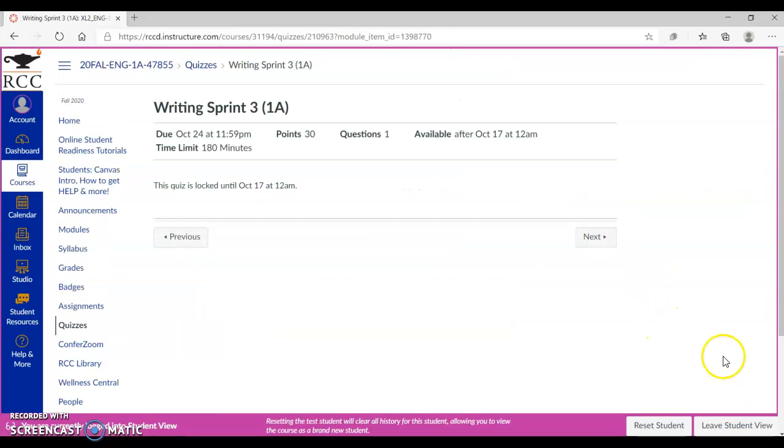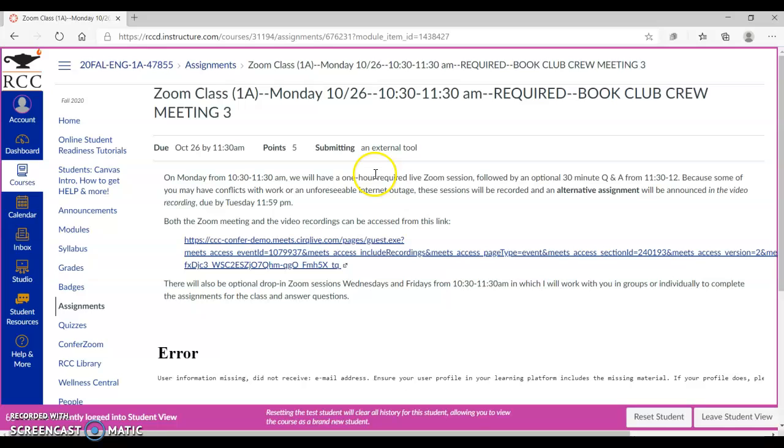When you look at Writing Sprint 3, I have it locked right now, but it's going to be open starting tomorrow. Writing Sprint 3 will focus on arguing a position, and I give you several things that you can choose from for that. After that, we're into week 10, so that's it.